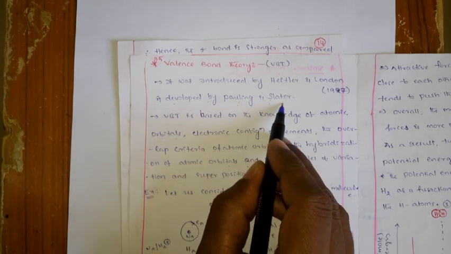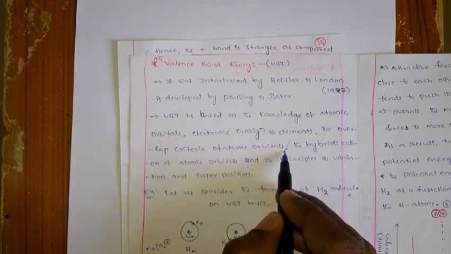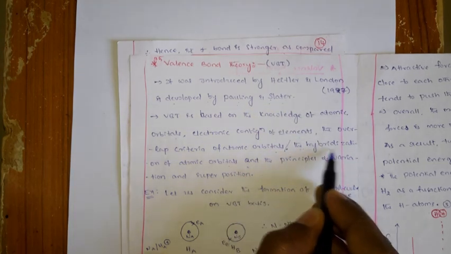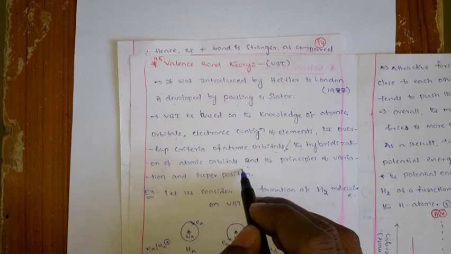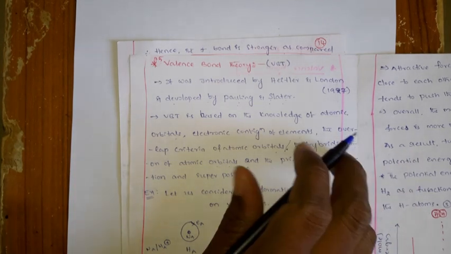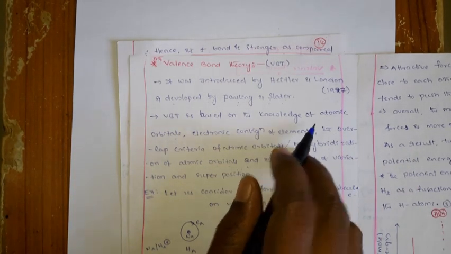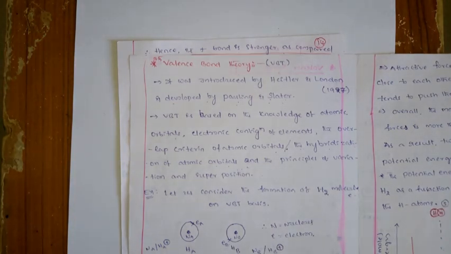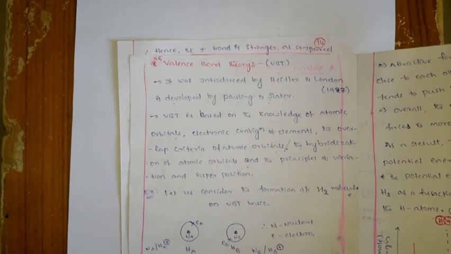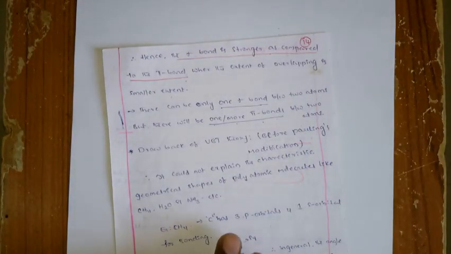So Pauling and Slater modified the simple VBT theory by introducing the hybridization of atomic orbital concept. Okay, so they introduced the new concept of hybridization and modified this, right? But why did they have to modify the VBT theory in the first place? Okay, so why have they modified this simple VBT theory?